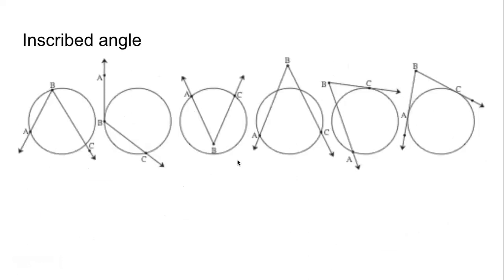The first concept that we need to understand to study ahead in this chapter is the concept of inscribed angle. एक नया नाम, एक नई चीज है, एक नया angle. An angle is called an inscribed angle if the vertex of that angle is on a circle. Inscribed angle means, in a very simple way, vertex on circle.